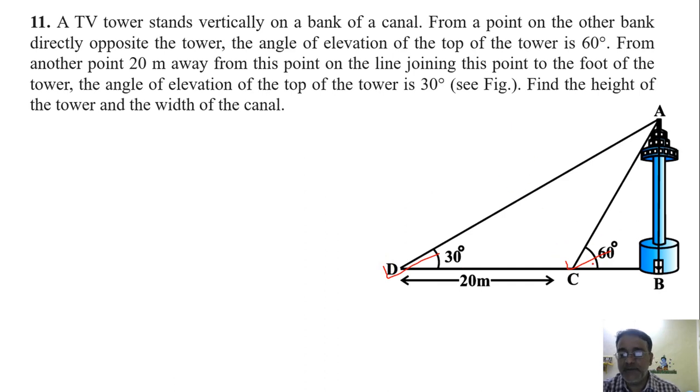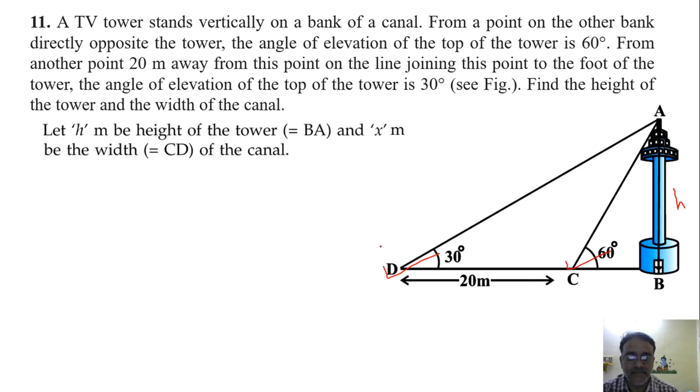So here also there are two right triangles, triangle ABC and ABD. And we need to find the height of the tower, that is AB. So let h meter be the height of the tower and x be the width of the canal, that is CB.